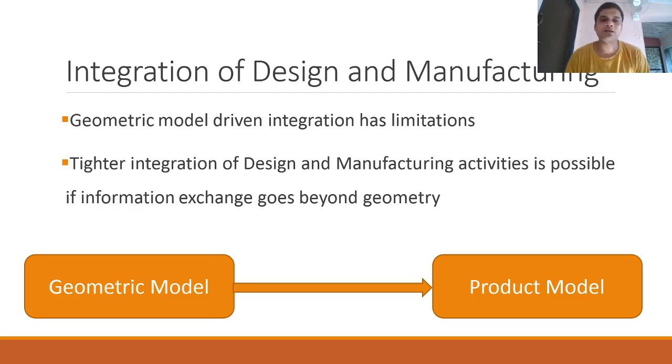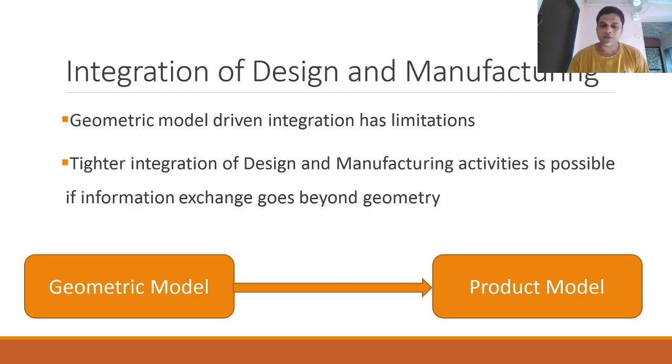Tighter integration of design and manufacturing activities is possible if information exchange goes beyond geometry. What do we mean by that? The same example which I gave is not a design related example. It is an example with, let's say, some testing or some standards. If that information is also included in your part file, then the geometric model becomes enriched, and it may probably save these types of errors.